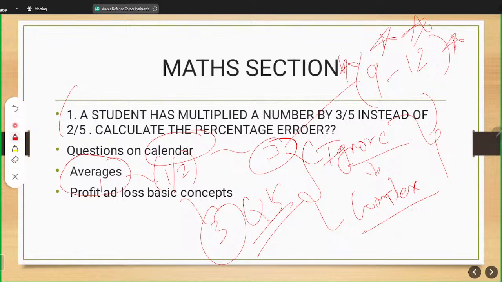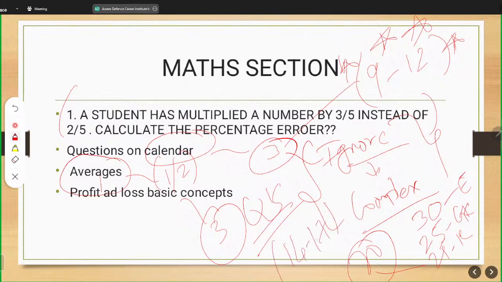Averages. There are 30 questions in English, 25 questions in GK, 25 questions in reasoning, and 20 questions in maths. In this maths, you don't have to do all 20 questions. You need to do those 14 to 17 questions which are always asked. What is always asked?